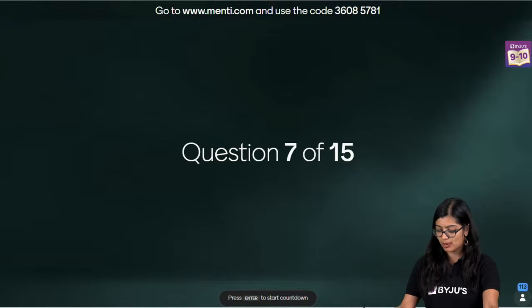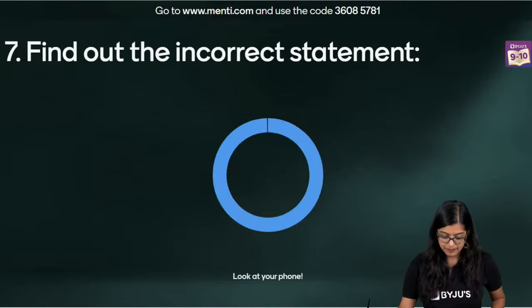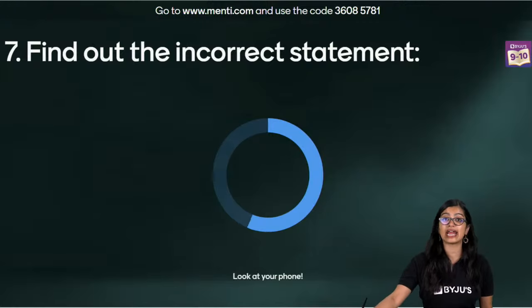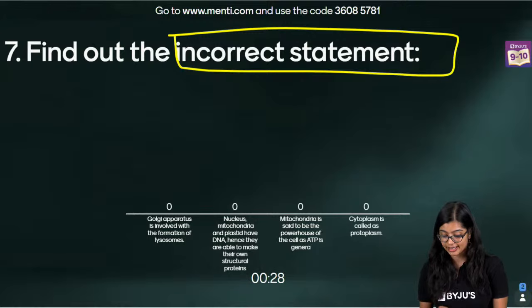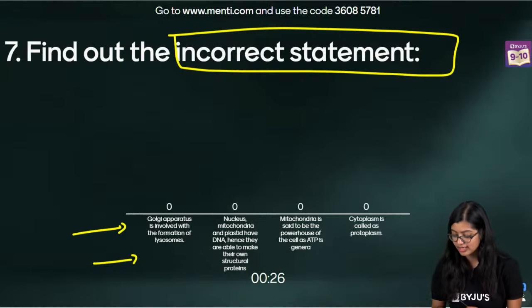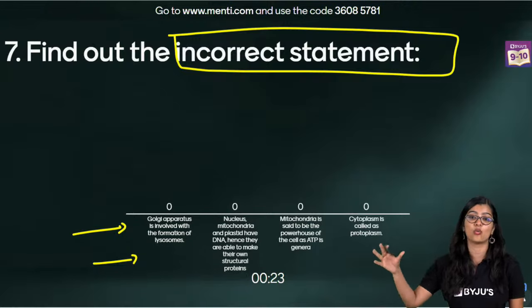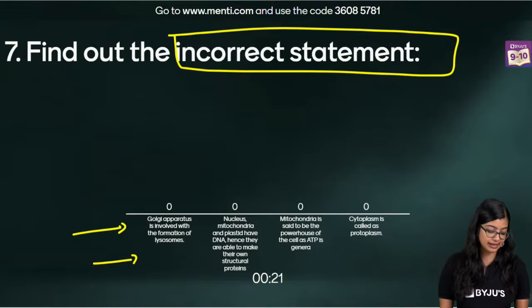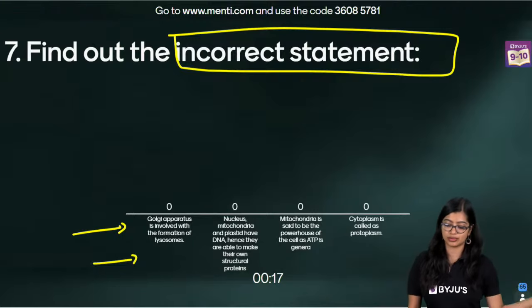Question number 7 everybody on your screens now. Find out the incorrect statement. I am highlighting this. What is incorrect? You have 4 statements out of which you need to identify the incorrect one. Take your time and answer this. Ma'am, I have doubt. Yes, please ask me your doubt.